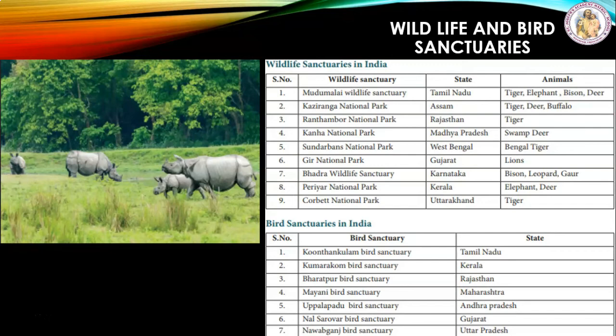Do you know, push factors in tourism are prestige, and pull factors in tourism are amenities. From the table we can understand the wildlife sanctuaries in India and bird sanctuaries in India.